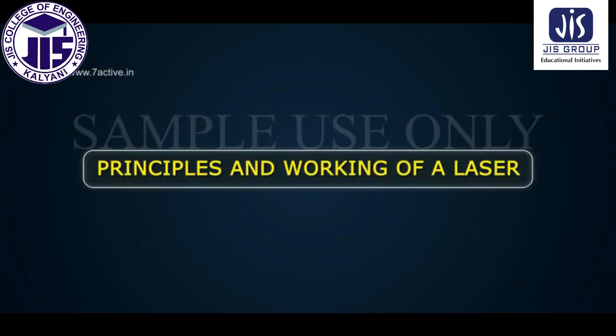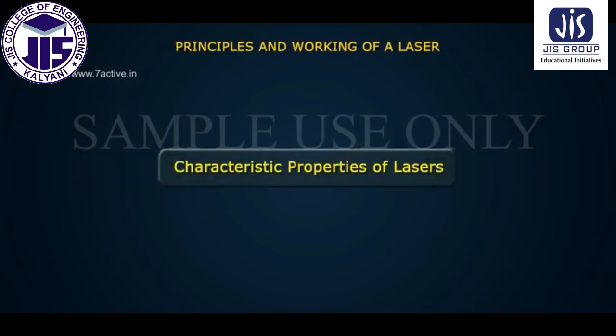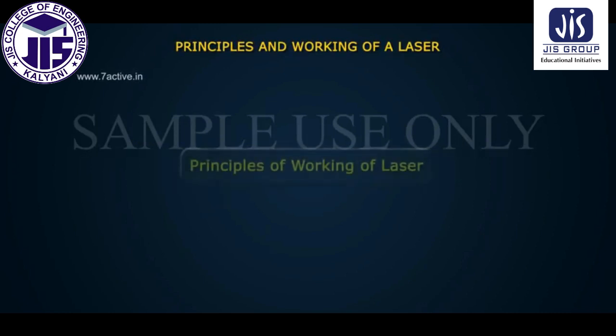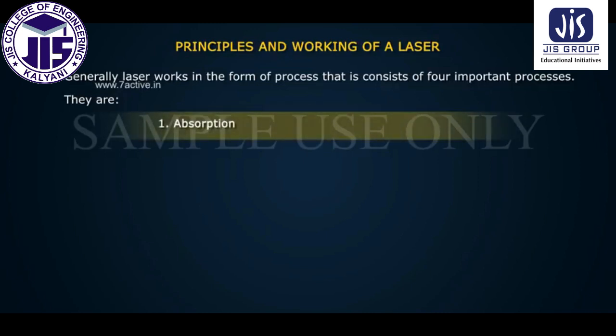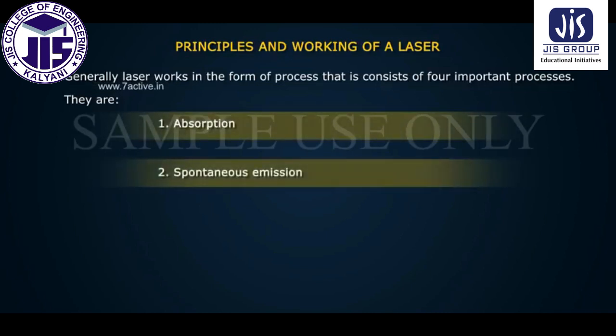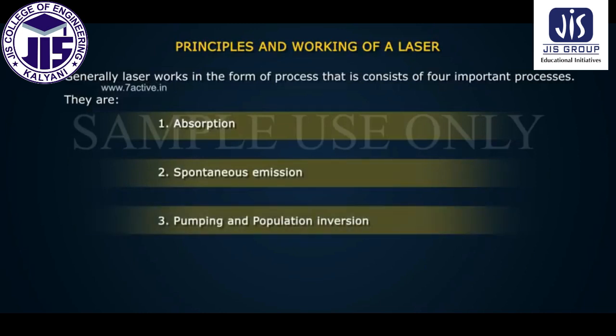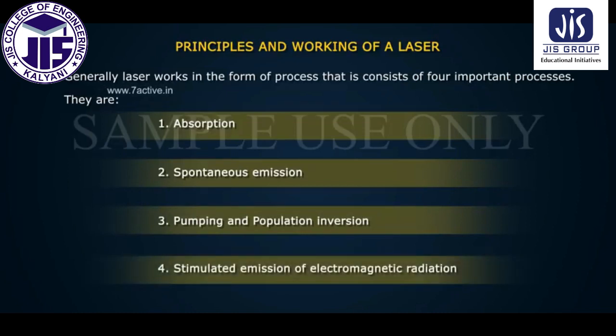Principles and working of a laser. In our earlier session, we learned different characteristic properties of lasers. Now, let us learn about the principles of working of a laser. Generally, a laser works through a process that consists of four important processes. They are 1. Absorption, 2. Spontaneous emission, 3. Pumping and population inversion, and 4. Stimulated emission of electromagnetic radiation.